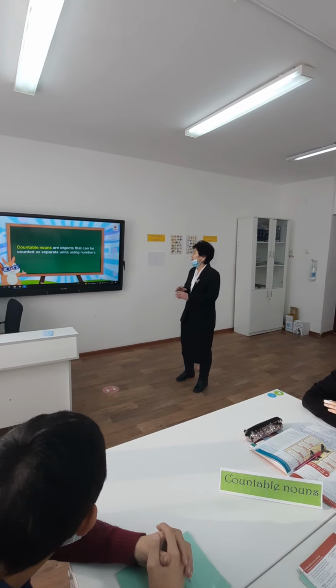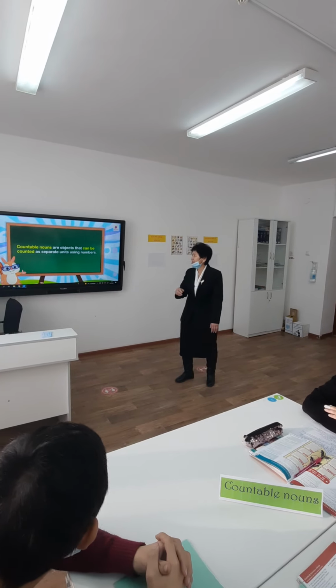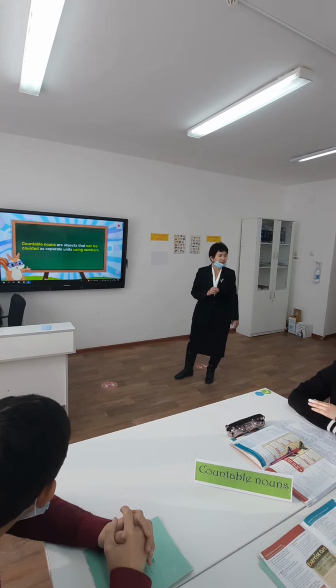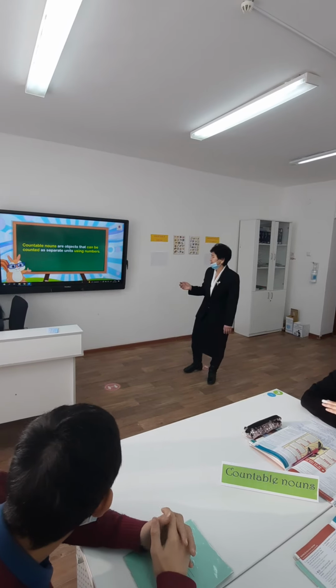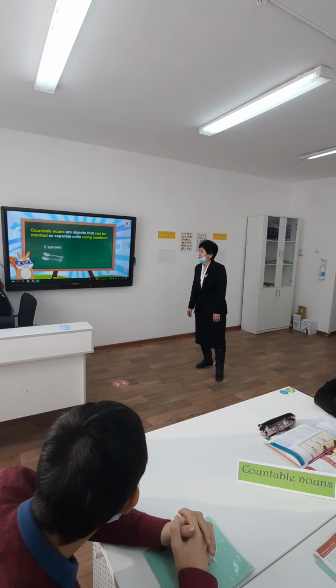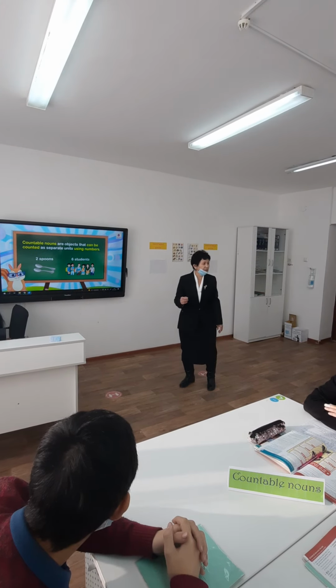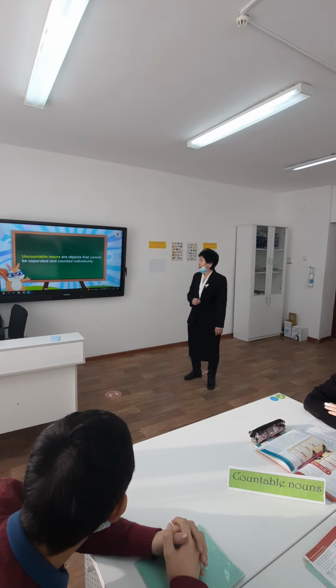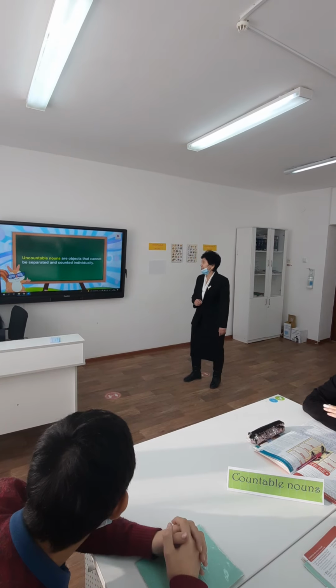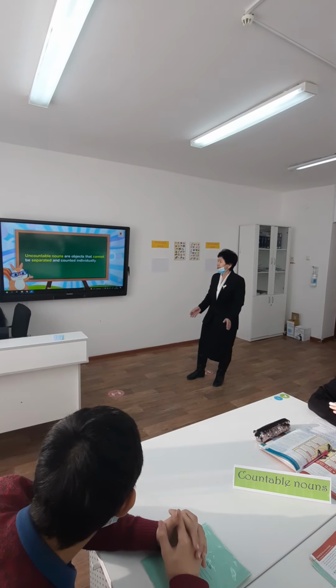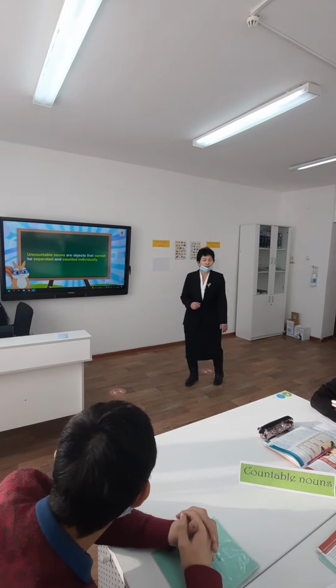Countable nouns are objects that can be counted as separate units using numbers. For example, 2 spoons, 6 students. Uncountable nouns are objects that cannot be separated and counted individually.